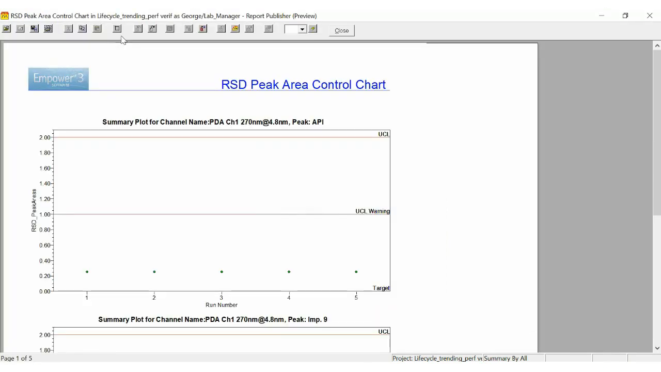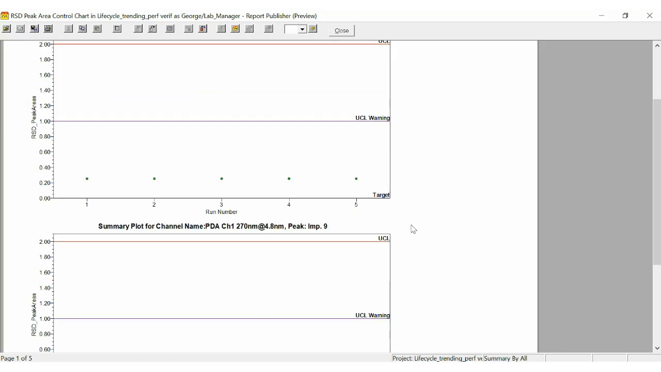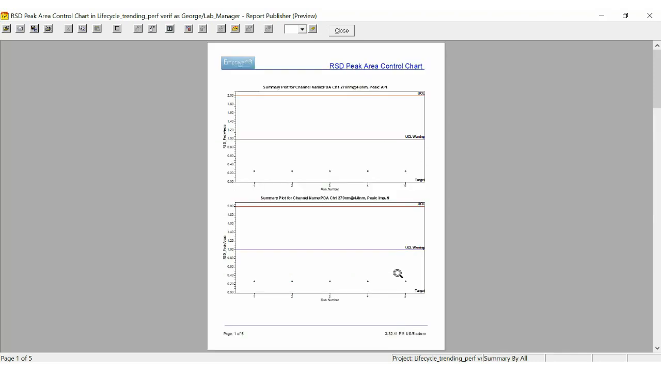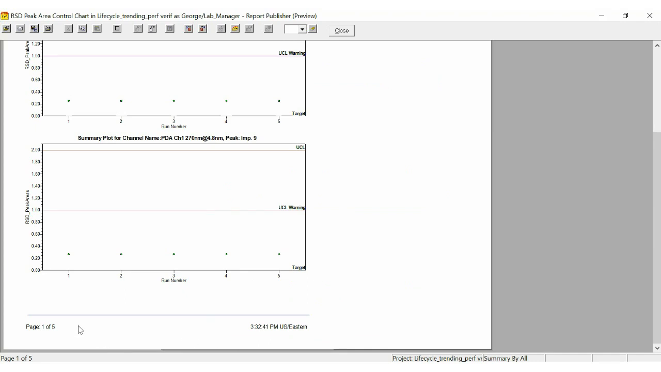and preview. So now we have a complete report. It's got a simple header. We can see for the control chart, and you're going to have one control chart per peak in this case, we have the RSD for the peak area versus the run number. These results are well within the error limit, so the dots are filled in with green. We see the upper control limit, the warning limit, in purple, and the upper control limit for error in red. And if I zoom out, you can see down at the bottom that it has paginated. In this case, we've got 5 pages. So creating the control chart is that simple.